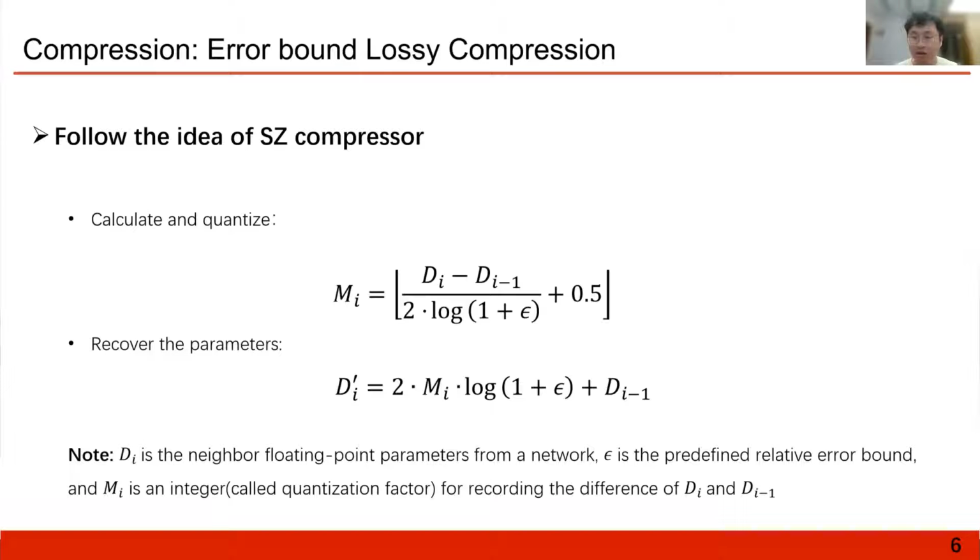Here, epsilon is the predefined error bound, and m_i is the quantization factor for recording the lossy difference between d_i and d_{i-1}. In this way, differences between neighboring parameters are all converted to integers and can be easily compressed. Similarly, we can recover the compressed parameters according to the second formula.